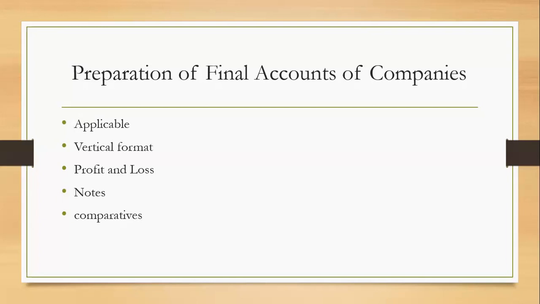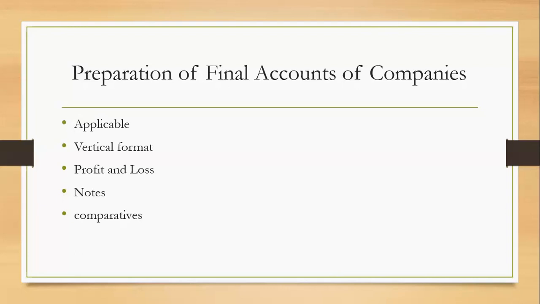Now, why is the final account prepared? The basics remain the same. At the year end, the business wants to know whether it is making a profit or incurring a loss. Correct? Final account is prepared to find out whether the business is making a profit or a loss.